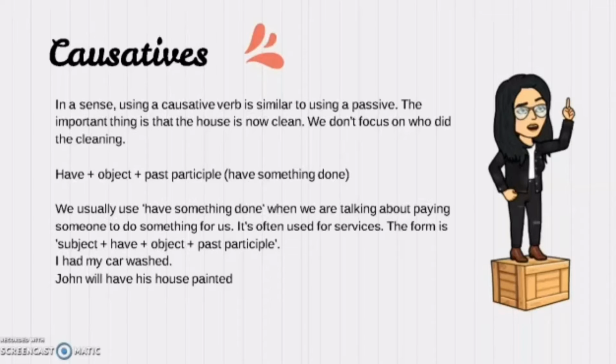Okay, we have the verb to have, object, and past participle. Have something done. We usually use have something done when we are talking about paying someone to do something for us. It's often used for services. The form is subject, have, object, and past participle. I had my car washed. John will have his house painted. This is in future, but could work too, okay?